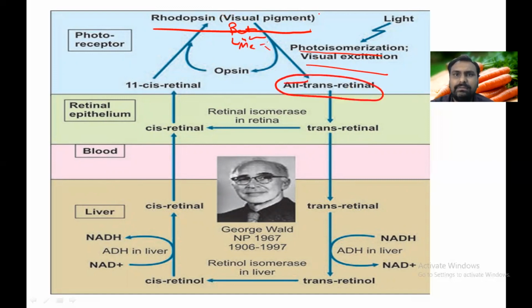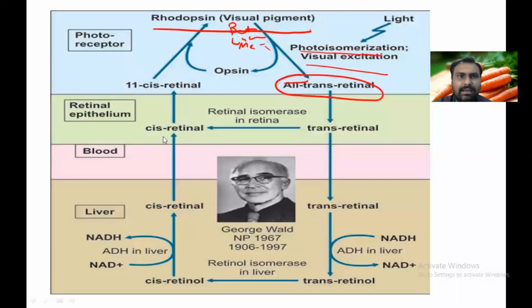So at least just remember, this rhodopsin is made up of 11-cis retinal and opsin. Then everything is easy.